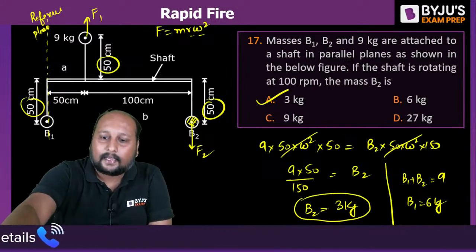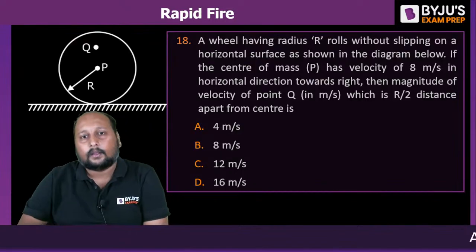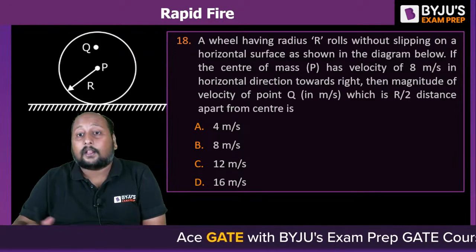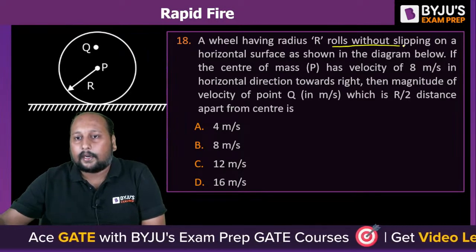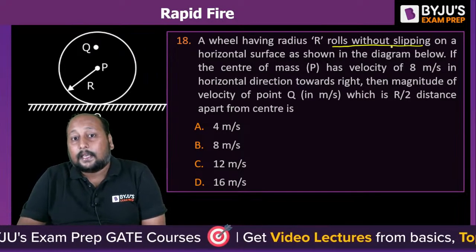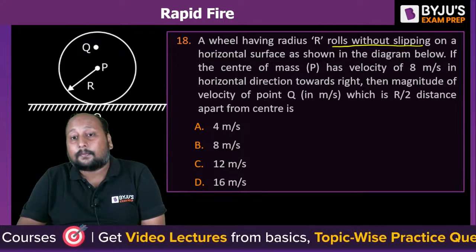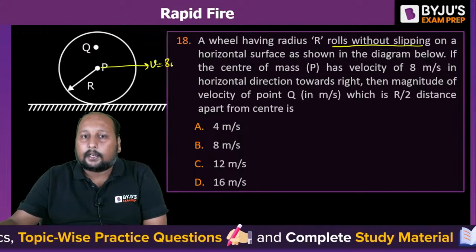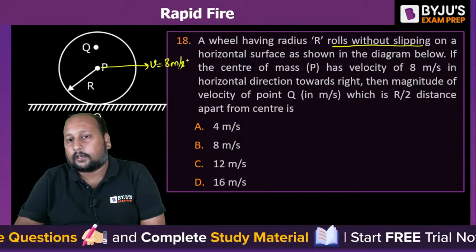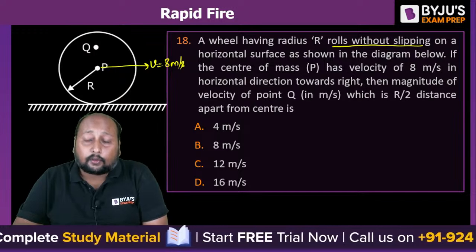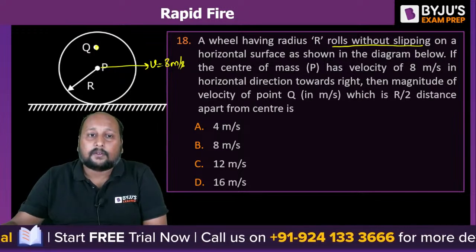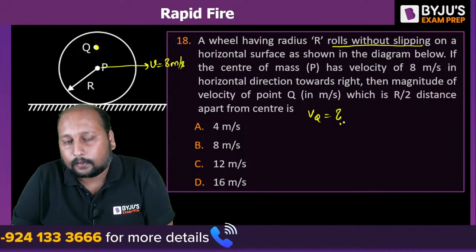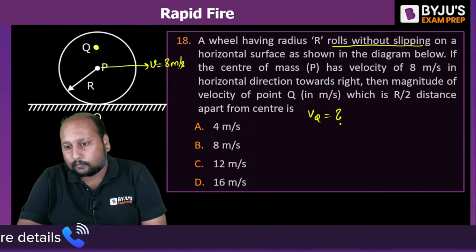Chaliye, question number 18 on the screen. A wheel having radius r rolls without slipping. This is important. On a horizontal surface, the center of mass P has a velocity of 8 meters per second in the horizontal direction towards the right. What is the magnitude of the velocity at a distance r by 2? What's the velocity at point Q? Can you tell me? A simple question. You can apply the concept of I center also.